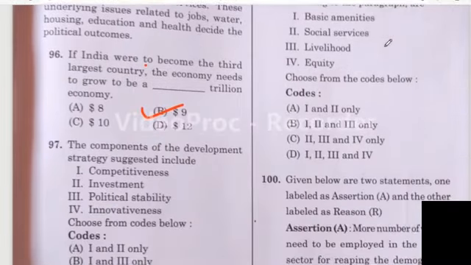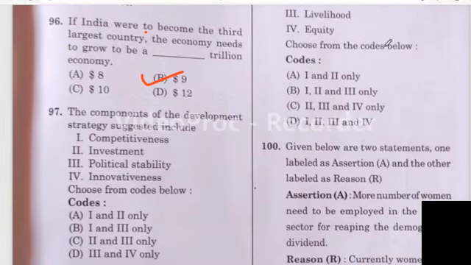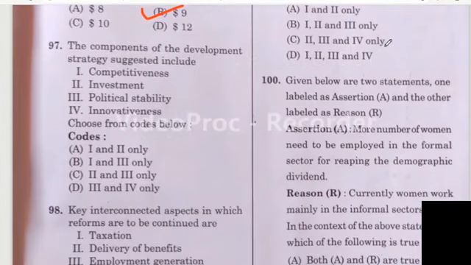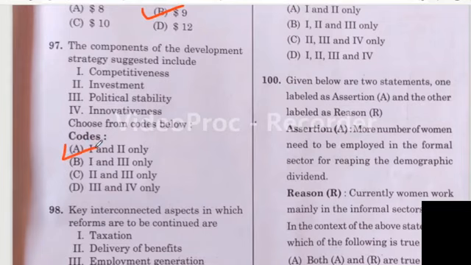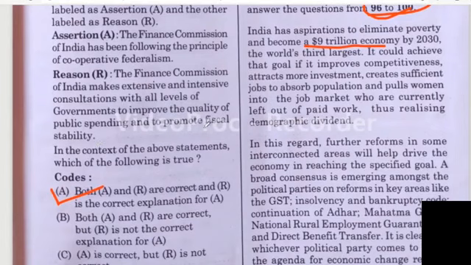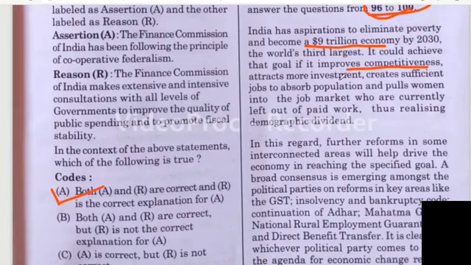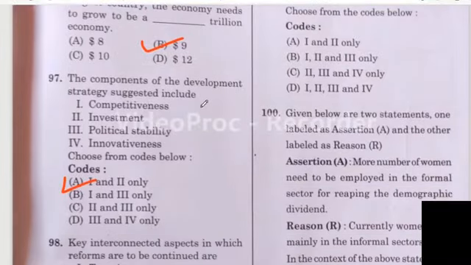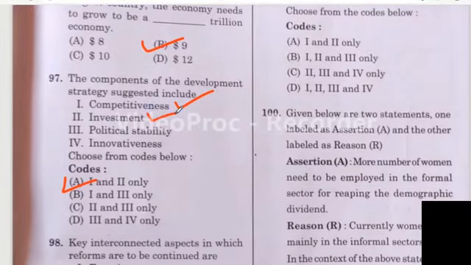Then question number 97. The components of the development strategy suggested include competitiveness, investment, political stability, innovativeness. Yes, for this question, I think option A is the correct answer. Competitiveness and investment. These are also given in the paragraph. You can go through it. Yes, competitiveness, investment, sufficient job, absorbed population, pulls women into the job market. So in these options, only competitiveness and investments are given. So 1 and 2 are correct.